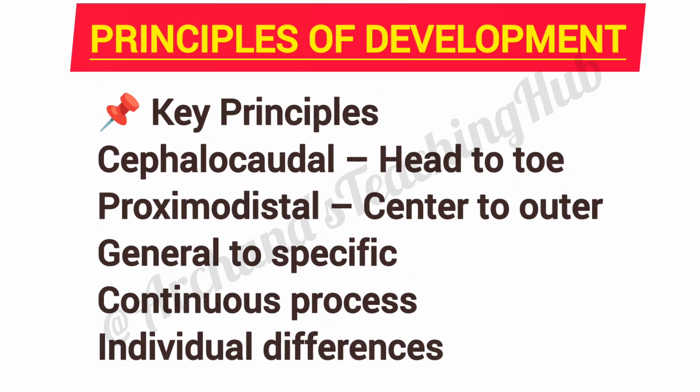Now topic 2, principles of development. Favorite topic of CTET, always comes in the exam. Key principles must remember. 1. Cephalocaudal, head to toe. 2. Proximodistal, center to outer. 3. General to specific. 4. Continuous process. 5th, individual differences. CTET trick, development never jumps, it is continuous.